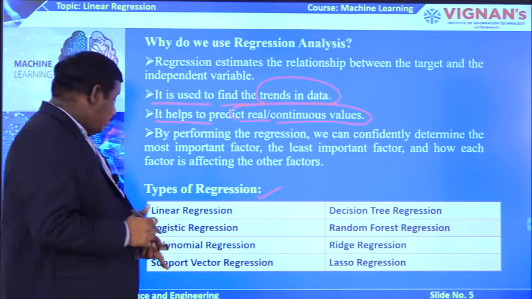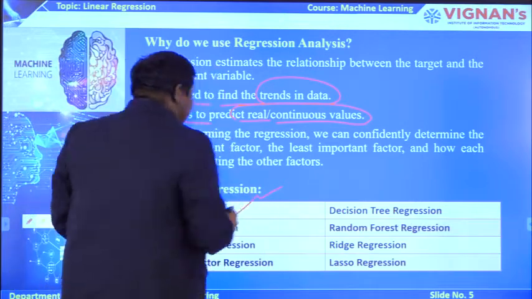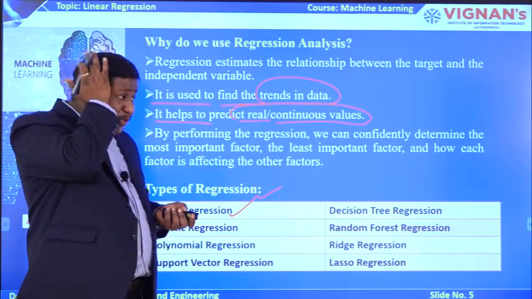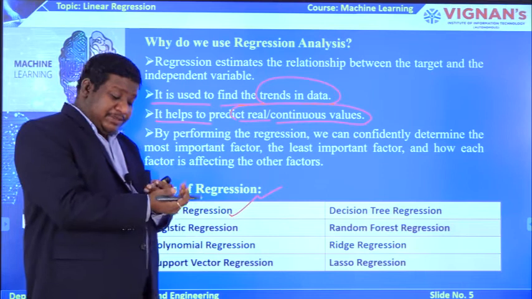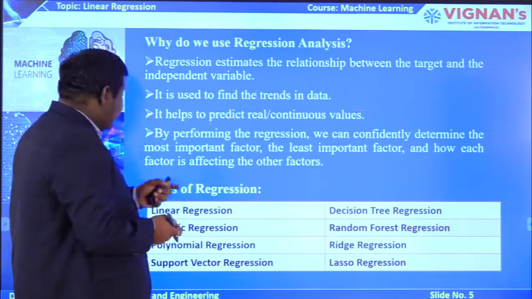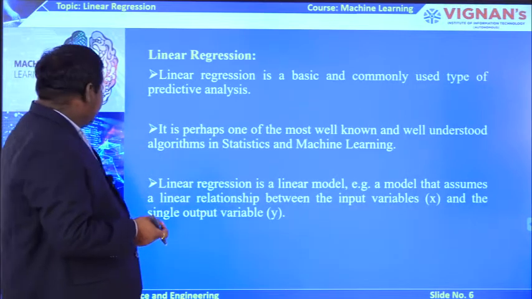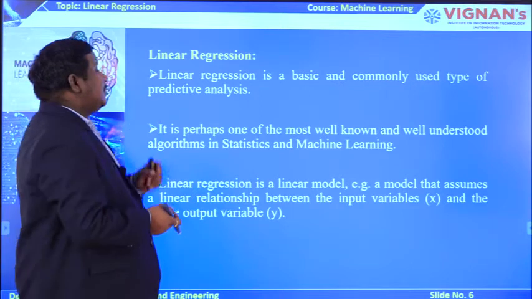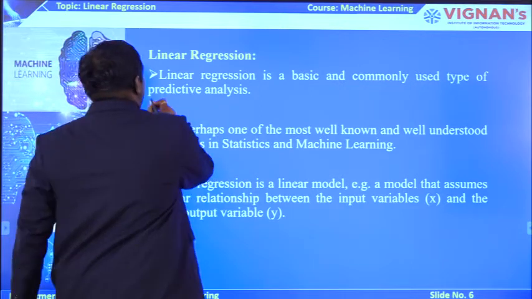In today's lecture, we are going to see the first one, linear regression: how it can be implemented, what various techniques can be used to identify this linear regression, and what the real-time applications of linear regression are. We are going to see these in the next slides. So what is linear regression? Linear regression is a basic and commonly used type of predictive analysis.